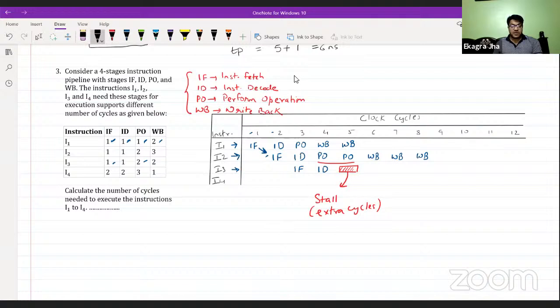So PO requires two cycles, and then two cycles for the write back operation in I3. Again, for write back, the stage is already acquired by I2. So again, I3 has to wait for one cycle.